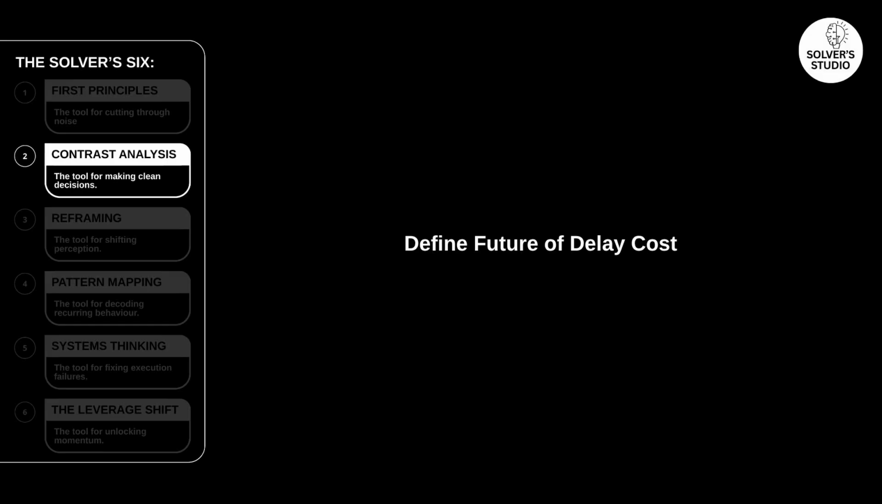Next, define future B, the cost of delay. This cost expands silently over time, lost opportunities, reduced optionality, accumulating anxiety, shrinking leverage. We calculate what disappears next month, then the month after. The hidden erosion becomes visible.